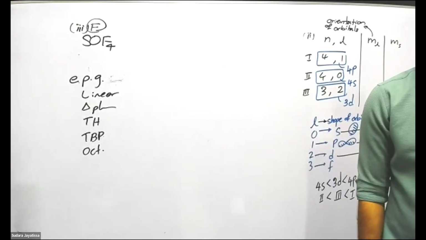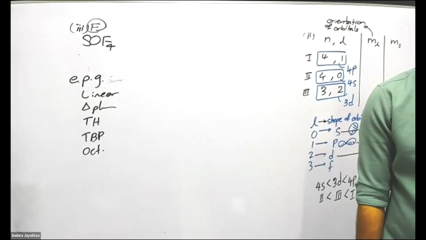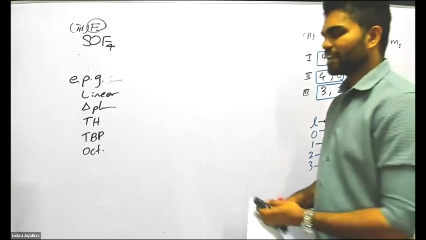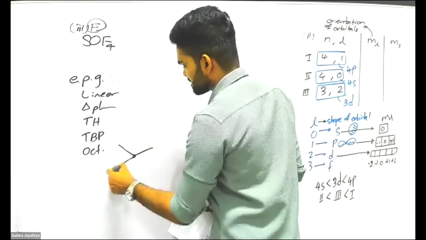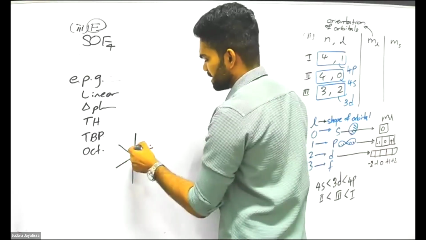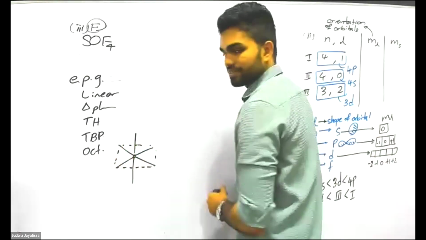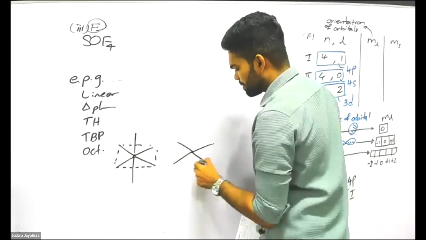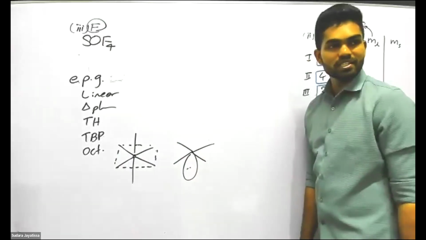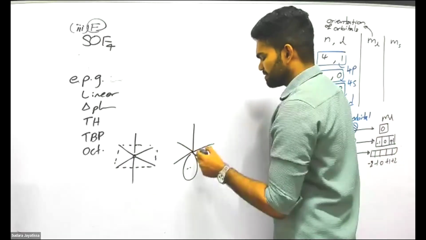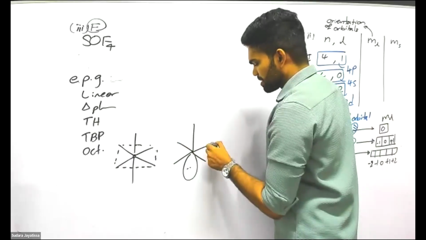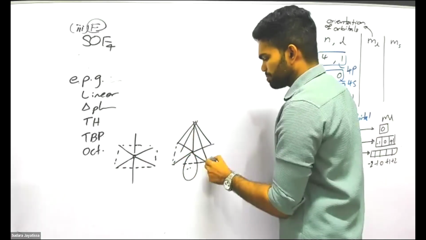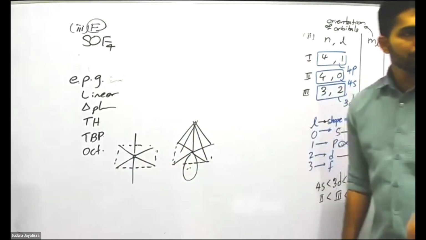The square pyramid. Where do you find this square pyramid? It is a shape. You find it under octahedral electron pair geometry. For octahedral electron pair geometry, you have 6 repulsion units. 4 are in the plane, and the other 2 are perpendicular to that. When you have one lone pair, that lone pair comes to this place, and this is our other repulsion unit. When you connect them, you'll get a square pyramid.